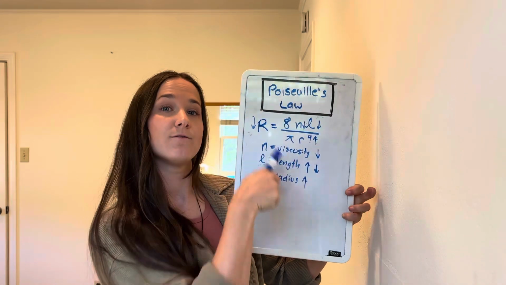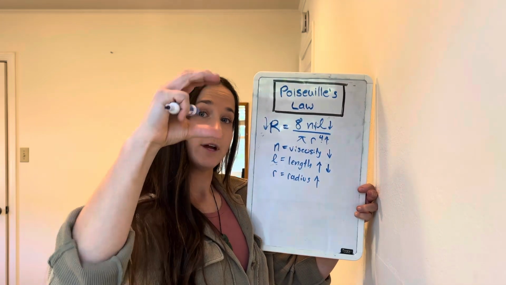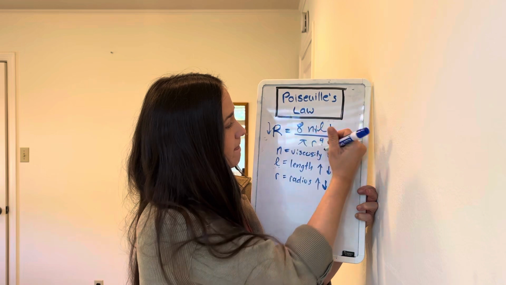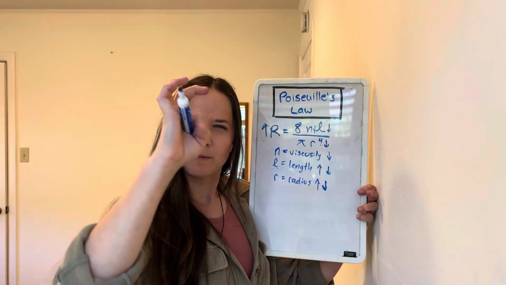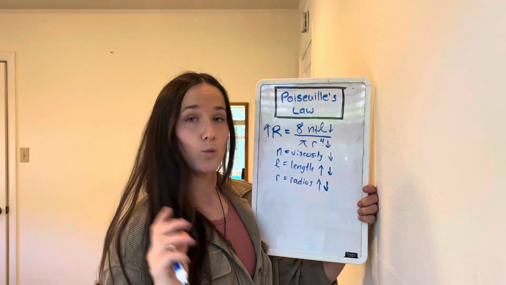Now this is an inverse relationship, so the resistance will go down. So if you have a big radius, resistance goes down. Now if you have a small radius, so something really small, then the resistance is going to go way up. Ways we can think about this.